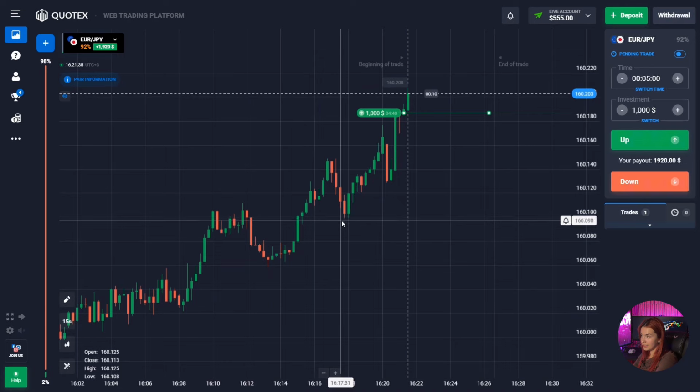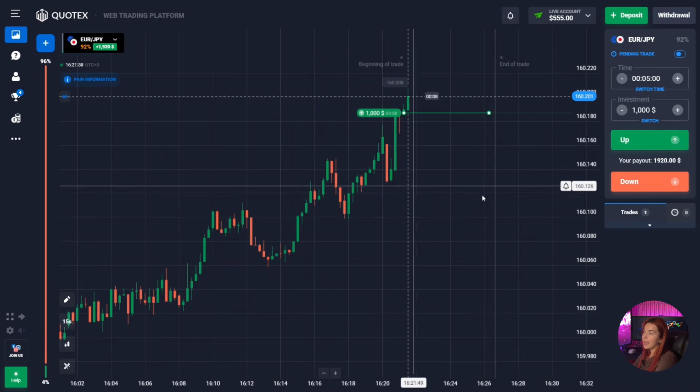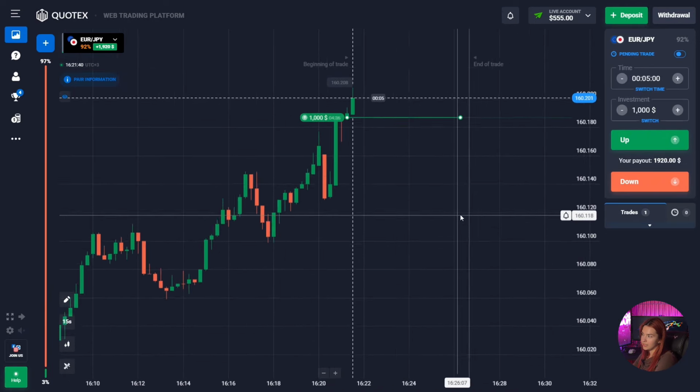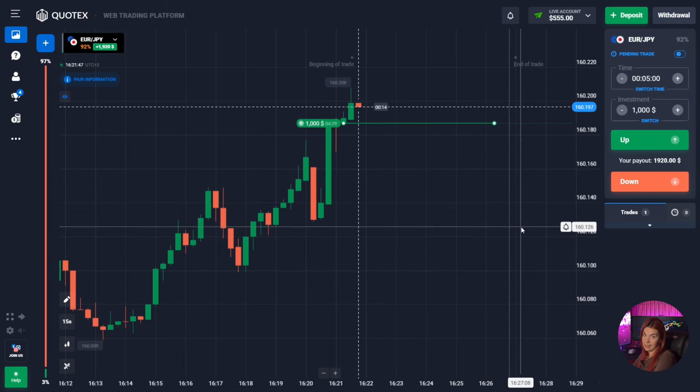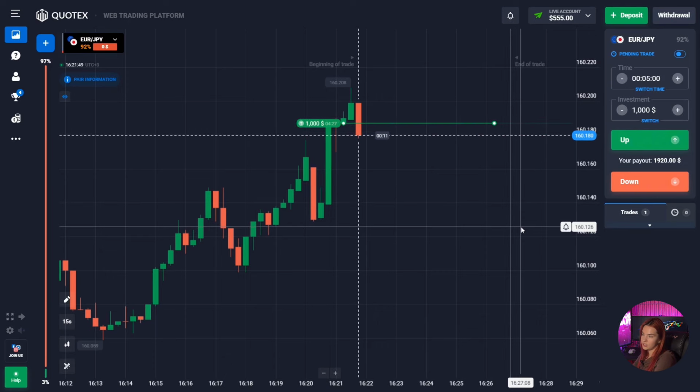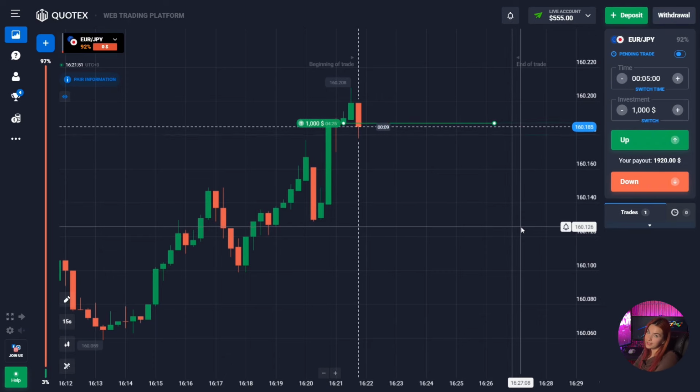All this tells us that the price has a good potential for growth, and even taking into account that the price will roll back down or fall into the consolidation zone, it is more likely to show growth in the next 5 minutes. So let's just watch the chart and see how it will close, guys.